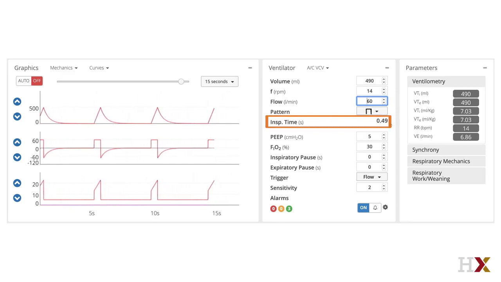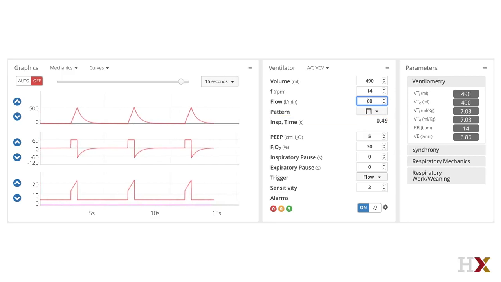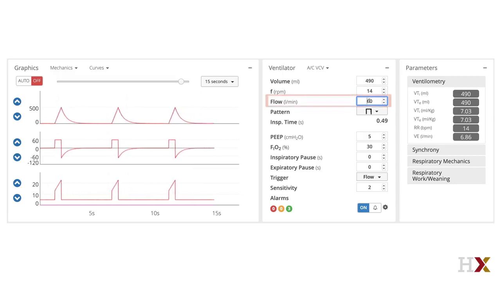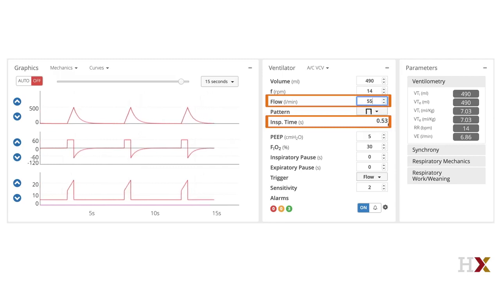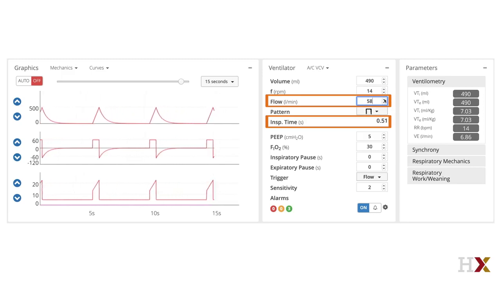Now 0.49 seconds is considered quite a short inspiratory time. Typically it should be between 0.75 and 1 second, and there are a few ways to lengthen the inspiratory time when using volume assist control. One is to simply lower the flow rate. In this example, as you lower the flow rate, you can see its impact on the inspiratory time. Please remember that the setting should be between 50 and 60 liters per minute. We'll return it back to 60.